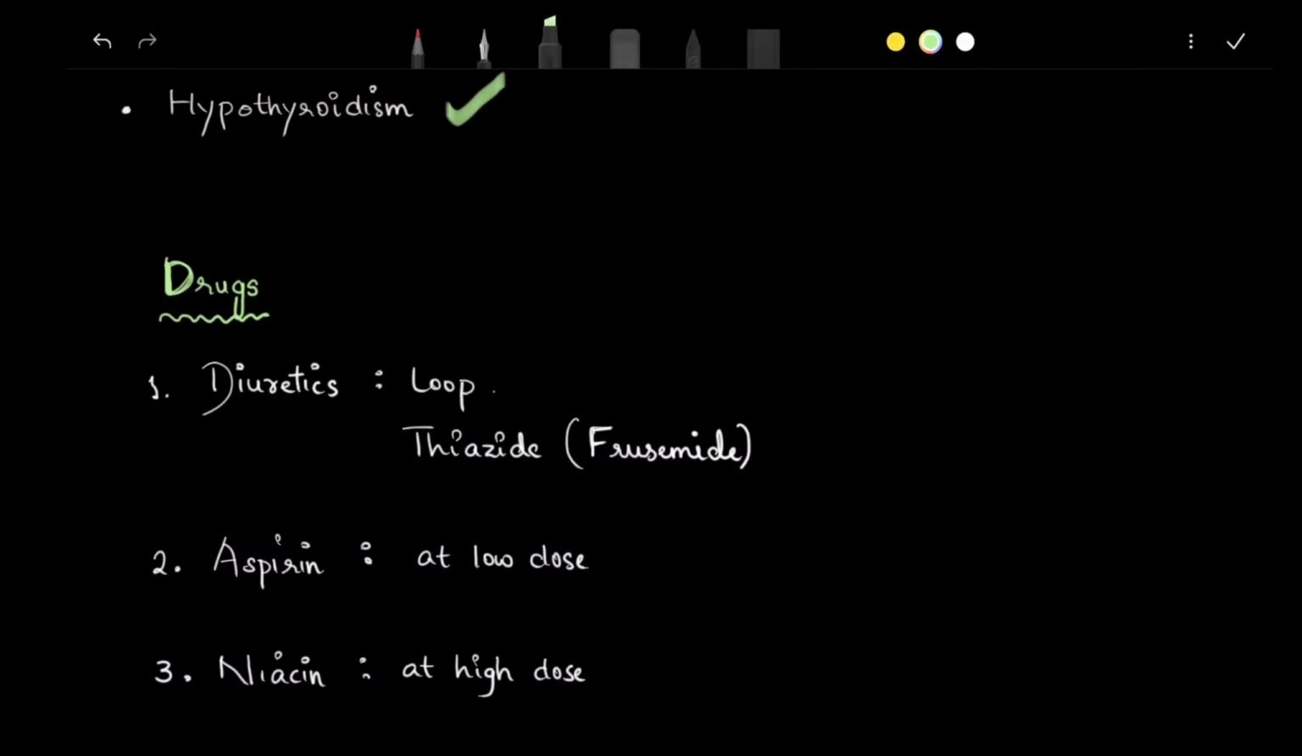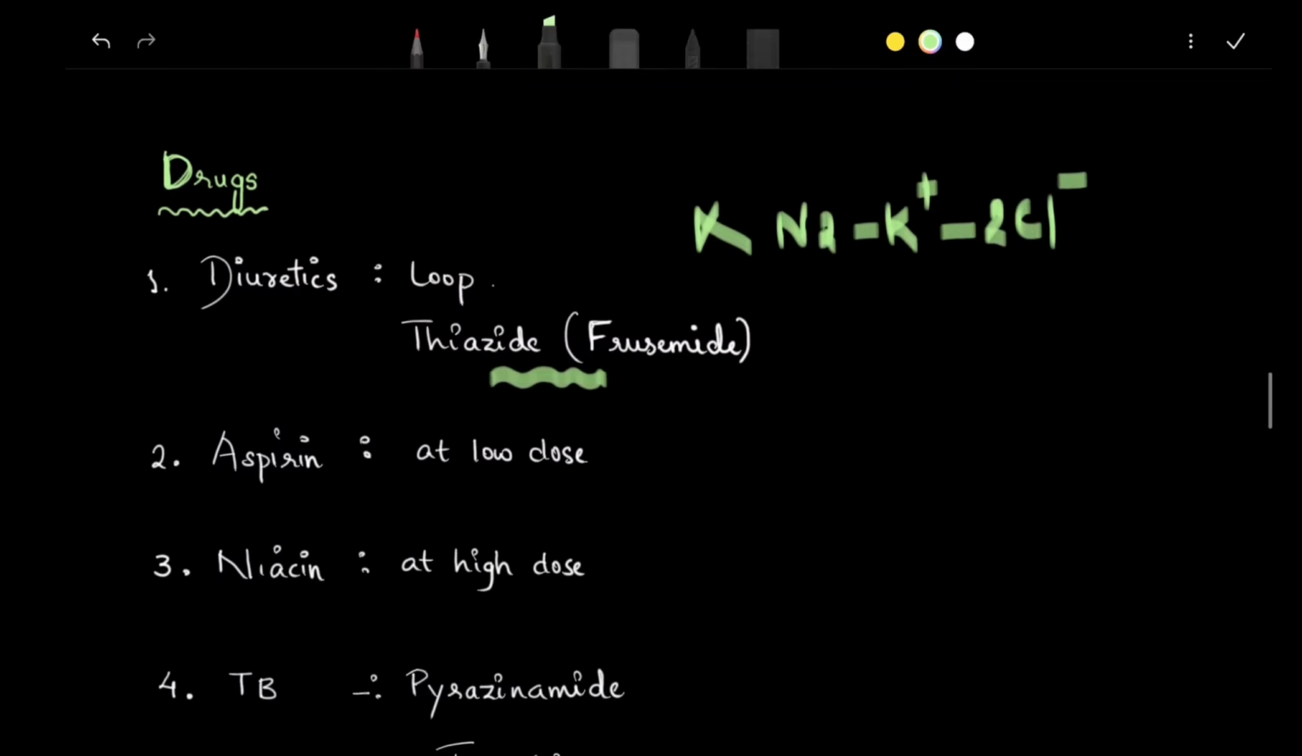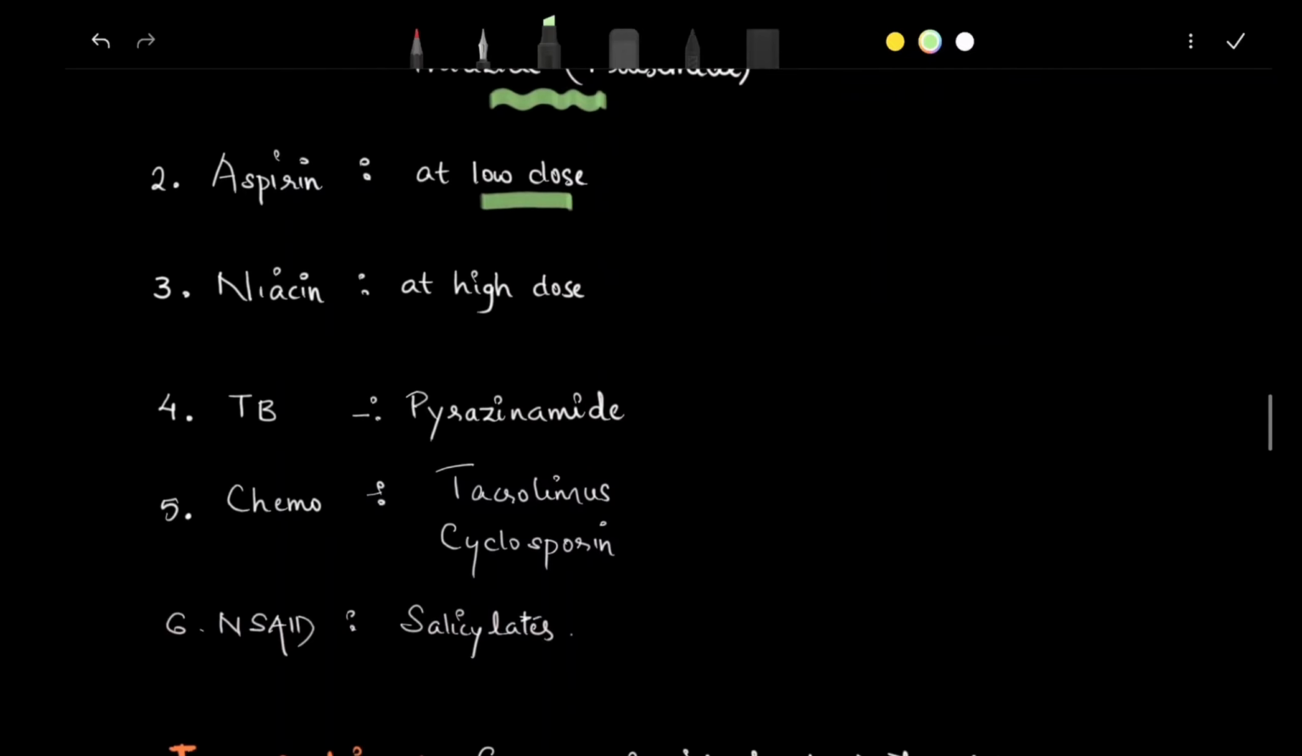Even if you treat the patient, the level of uric acid will be a bit elevated because of the thiazide diuretics and loop diuretics, which block the sodium-potassium-2-chloride transporter. This blocking of the channel is why the uric acid levels are high. Then aspirin at a low dose, niacin at a high dose. In TB cases, pyrazinamide, a drug used in the treatment of TB, will cause decreased excretion.